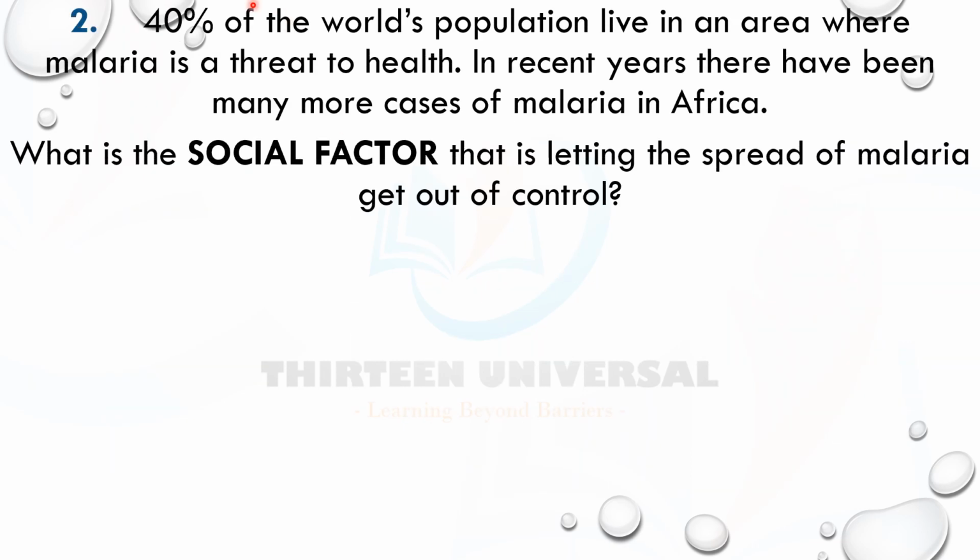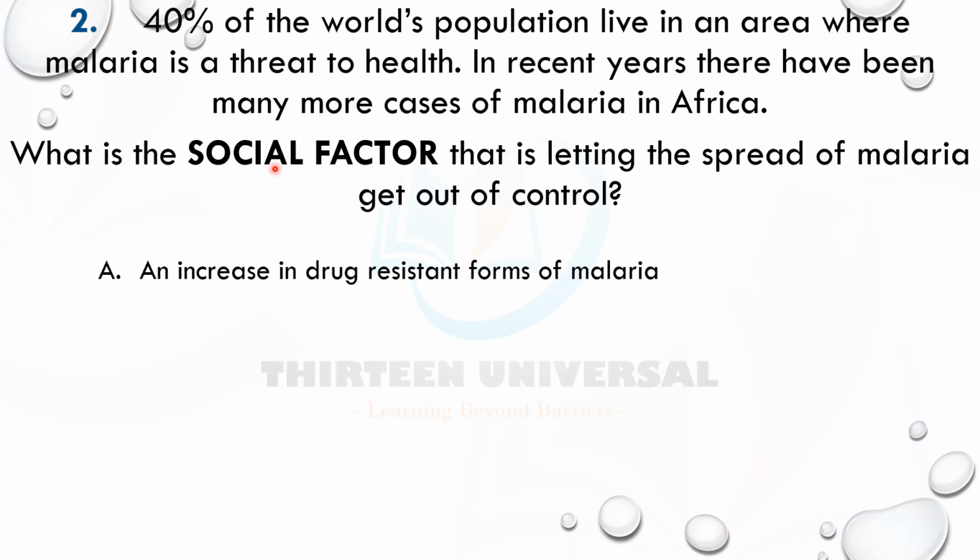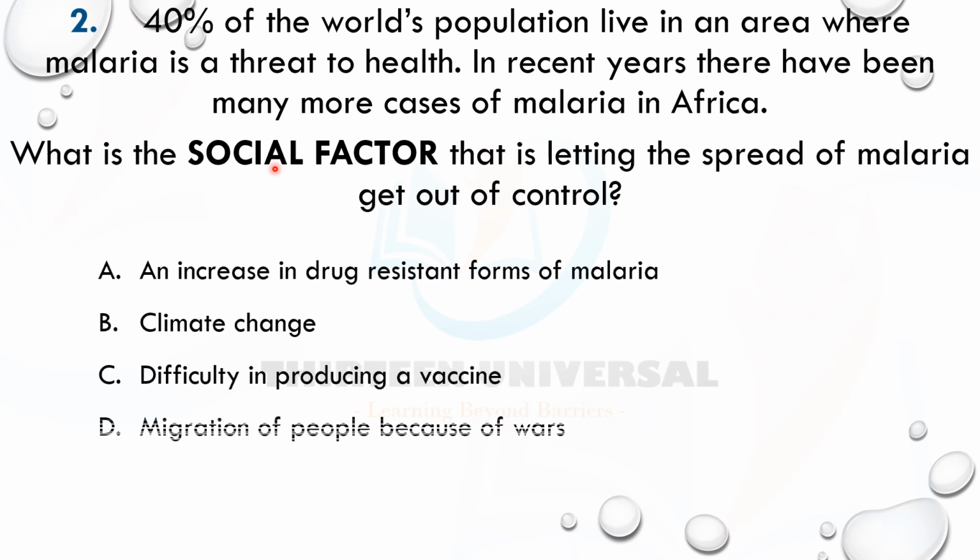So 40% of the world's population live in an area where malaria is a threat to health. In recent years, there have been many more cases of malaria in Africa. What is the social factor that is letting the spread of malaria get out of control? Remember, social factor. All right, so I want you to solve this question and let me know. I'll send you your chocolates when you get the answer. Pause the video and solve it.